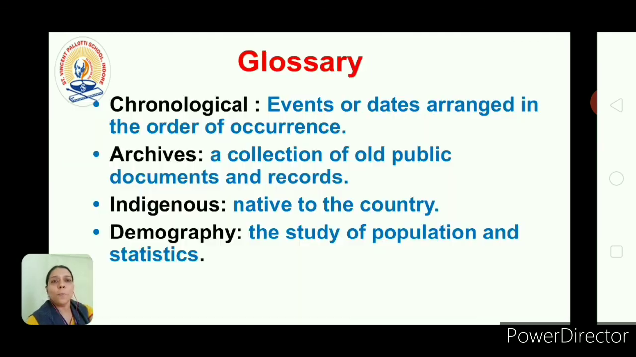Okay, so now the glossary words. Chronological means events or dates arranged in the order in which they happened. If we are making the record, that is called chronological order. Archives means a collection of old public documents and records. You can go to the archives and take the old records. Then indigenous, native to the country. Demography, the study of population and statistics. So please do read about it more to understand better.